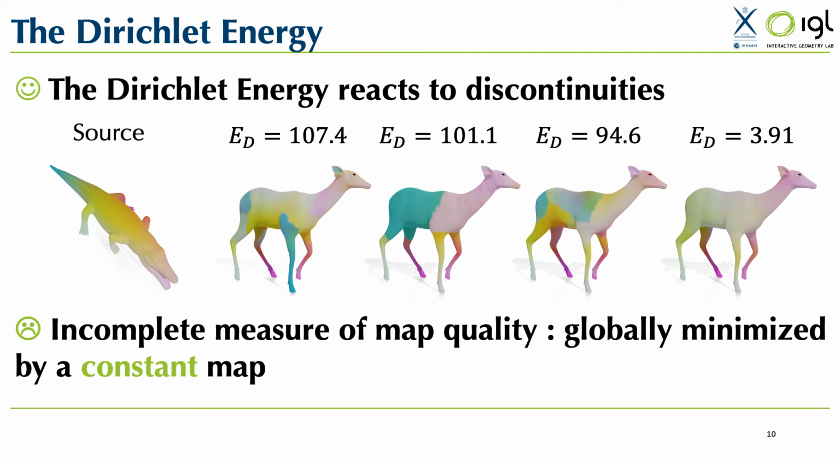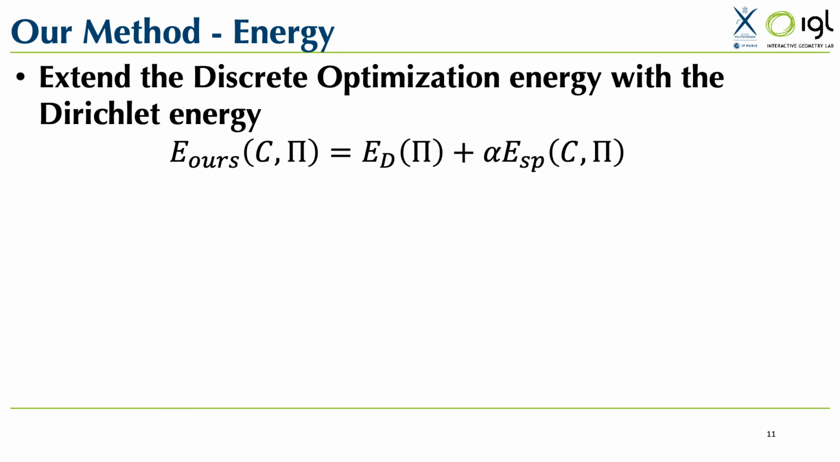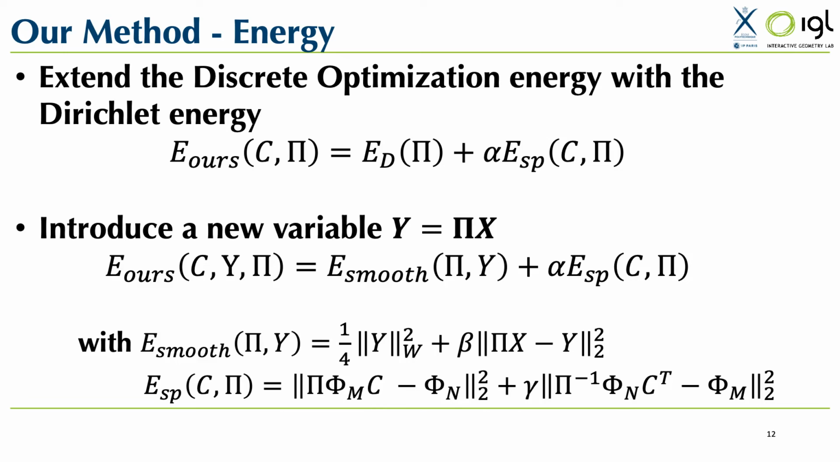optimization framework. Our first contribution is to extend the energies considered in the discrete optimization algorithm to include the Dirichlet energy. However, as the Dirichlet energy is quadratic in the map pi, a similar approach as in discrete optimization is not directly applicable. To address this issue, we use half-quadratic splitting and introduce a new variable y, which contains the pullback coordinates. We then add an associated coupling term, which results in our final complete energy.